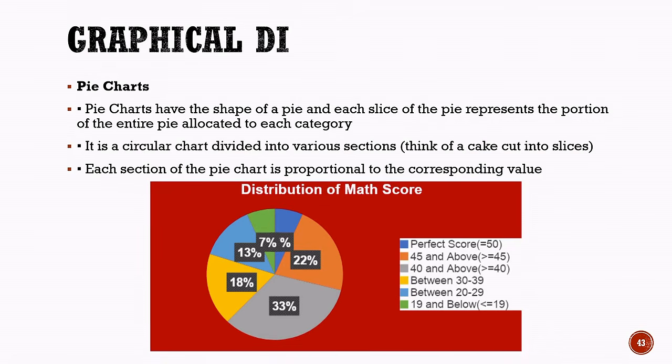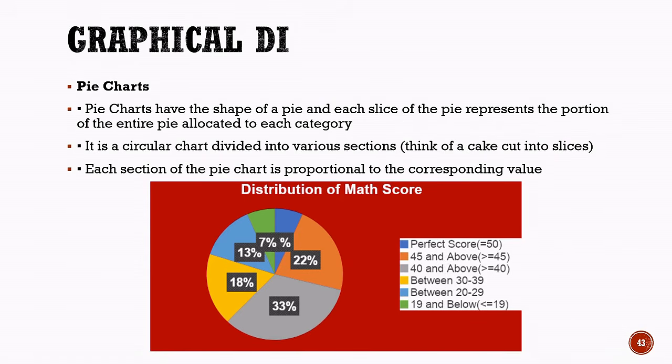Now, let us learn about pie charts. A pie chart has the shape of a pie, and each slice represents a portion of the entire pie allocated to a particular category. It is a circular chart divided into different sections, just like a cake divided into slices. Each section of the pie chart is proportional to its corresponding value. Therefore, a larger value is represented by a larger slice, while a smaller value is represented by a smaller slice.